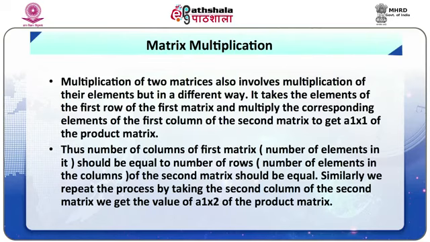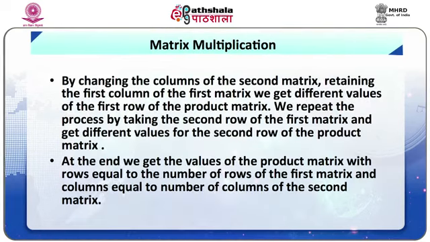Similarly, we repeat the process by taking the second column of the second matrix, and we get the value of A12 of the product matrix. By changing the columns of the second matrix, retaining the first row of the first matrix, we get the different values of the first row of the product matrix.